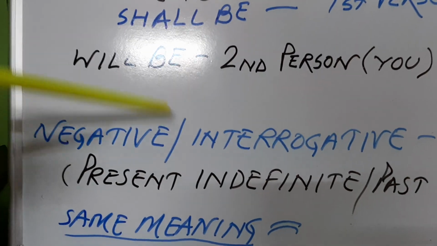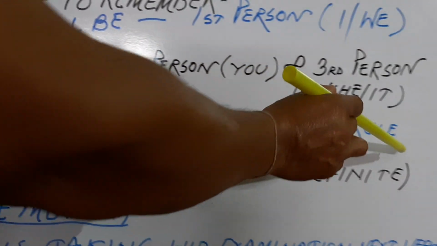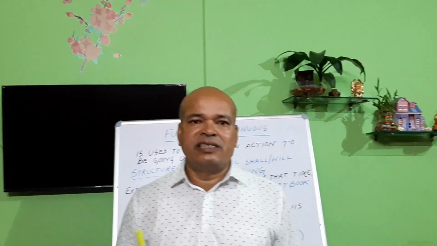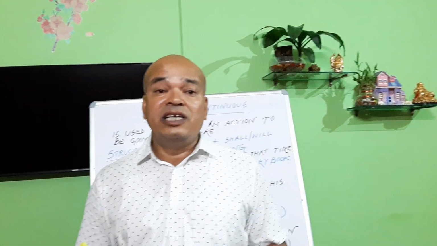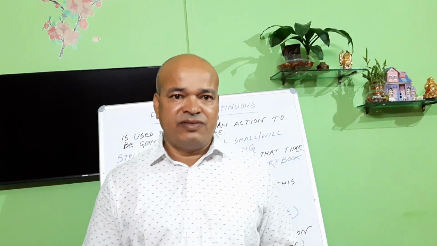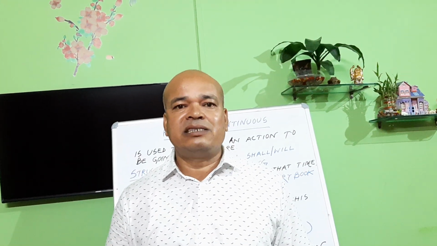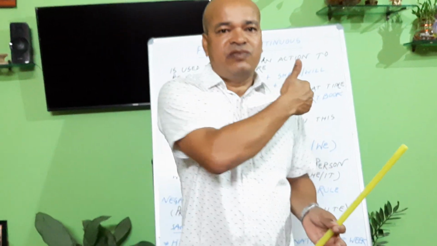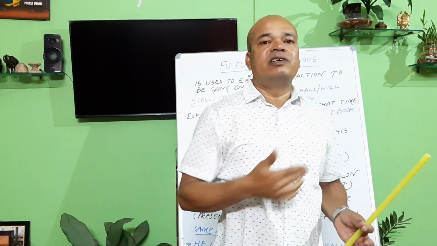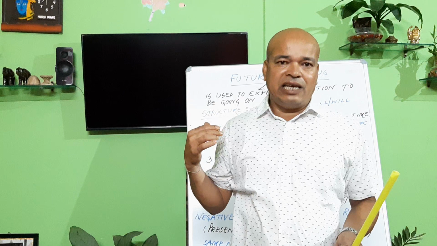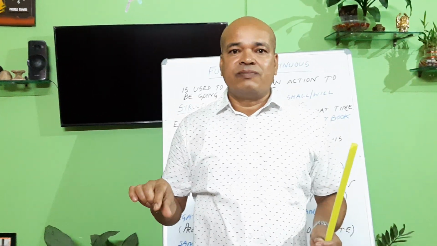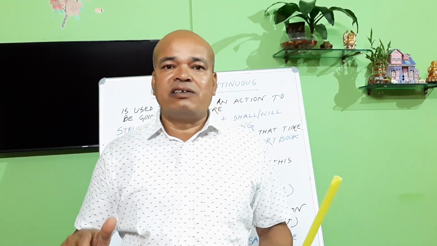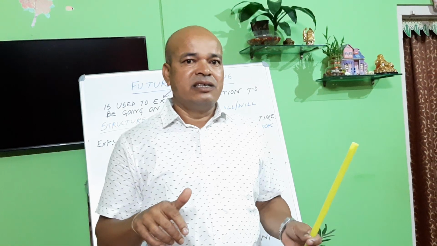Now see here, negative and interrogative. Here I have written several. That means in every sentence, if there is an auxiliary verb, it's very easy to make it negative and interrogative. If you want to make the sentence negative, then just add not with the auxiliary verb. So in future continuous tense also, the auxiliary verb is available here: will and shall. Just add not. Will not or won't, contracted form is won't. Shall not or shan't. Like this, okay? It's very easy.